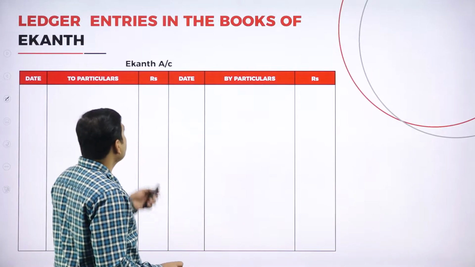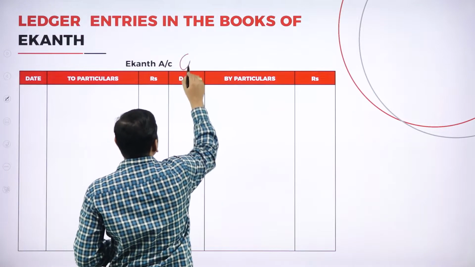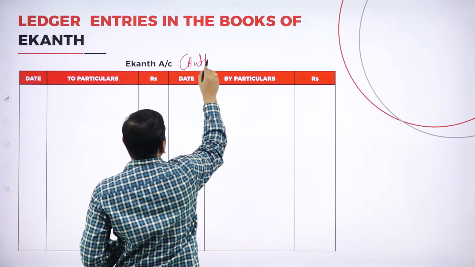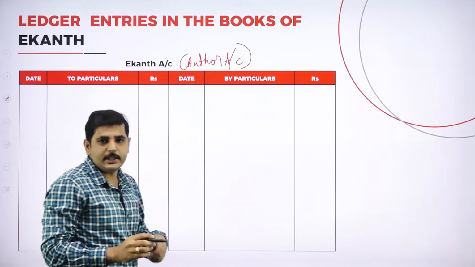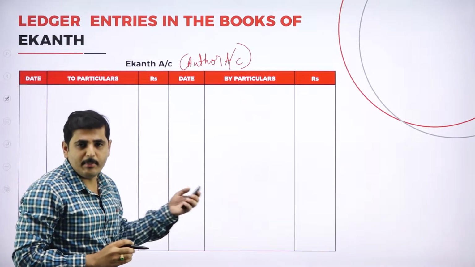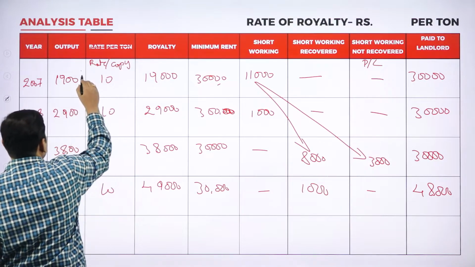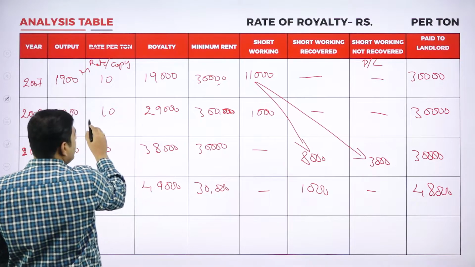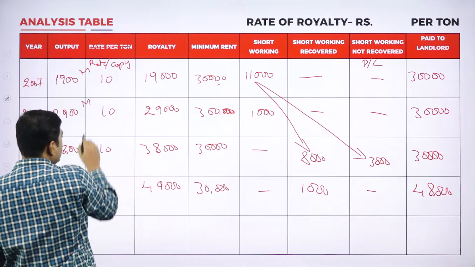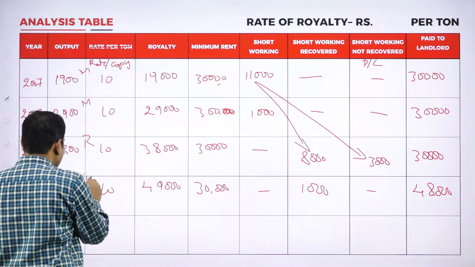Now let's go to the author account. What is the journal entry when you pay the minimum rent? In the first two years we are paying the minimum rent, third year we are paying the royalty, and fourth year also the royalty.